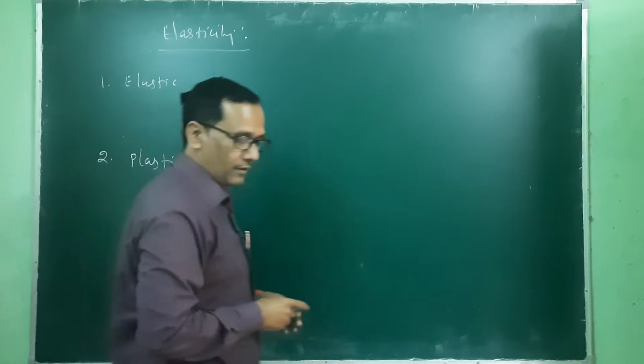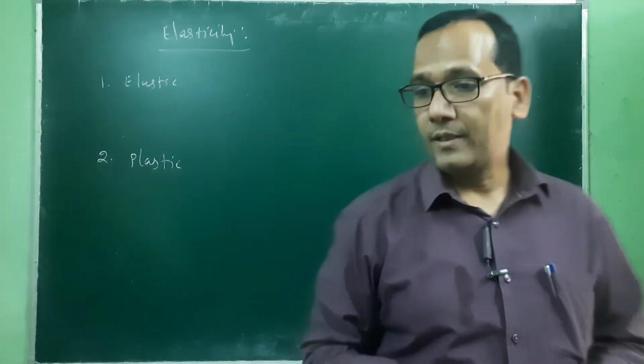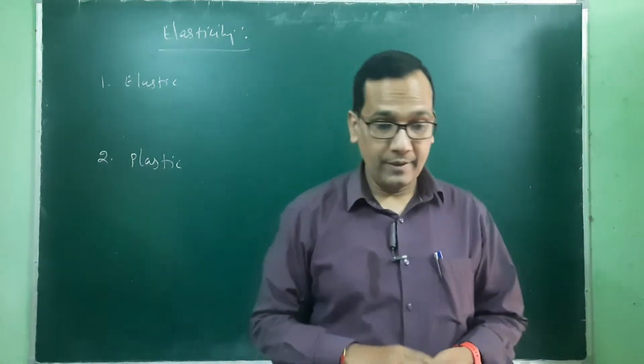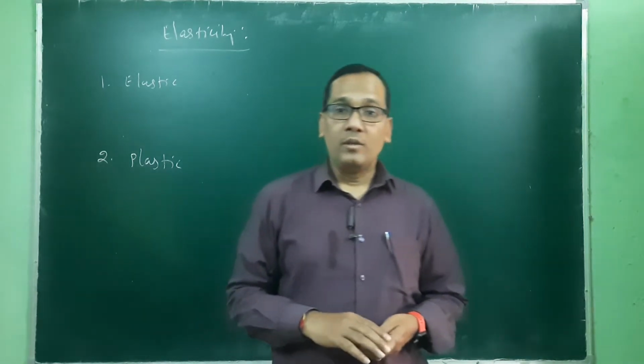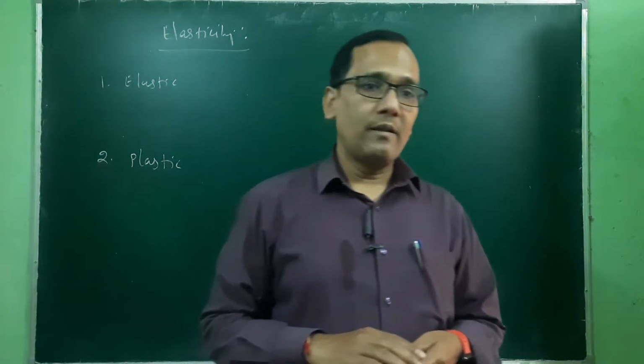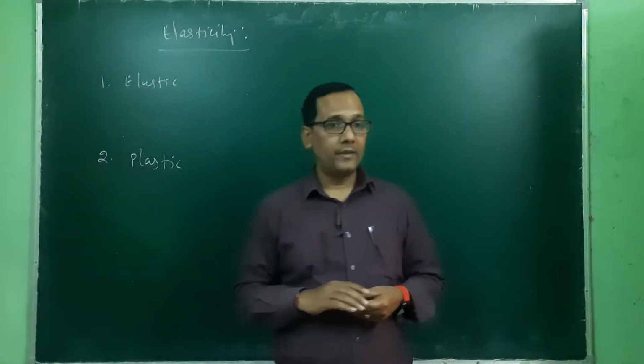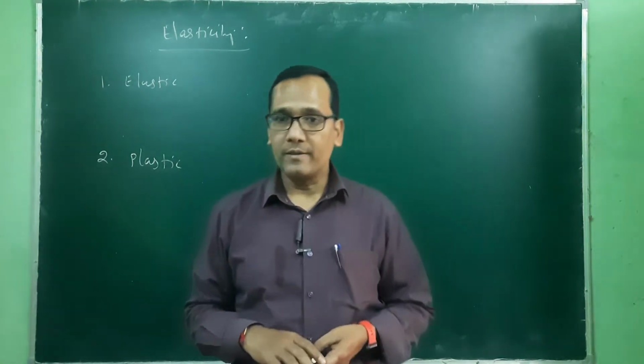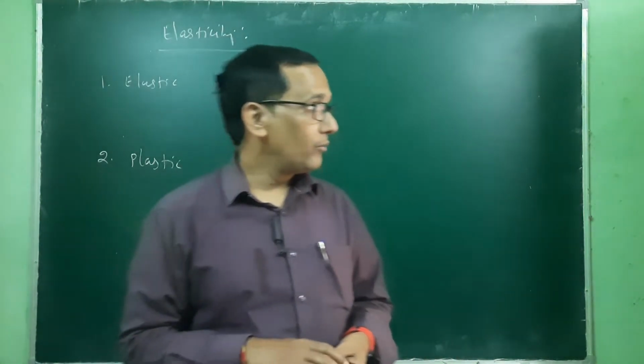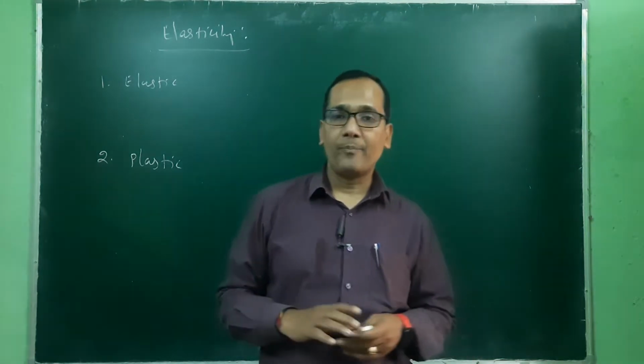So this is related to the force applied on a body. A body is made up of a number of particles. A rigid body, as we have discussed in detail, is a body whose shape and size are fixed.